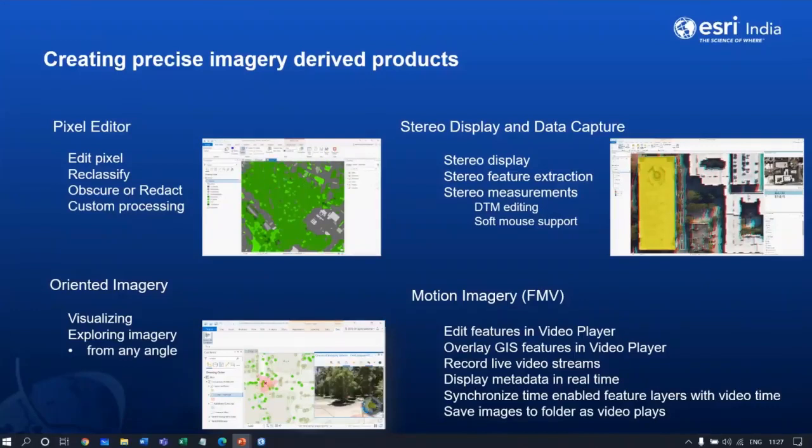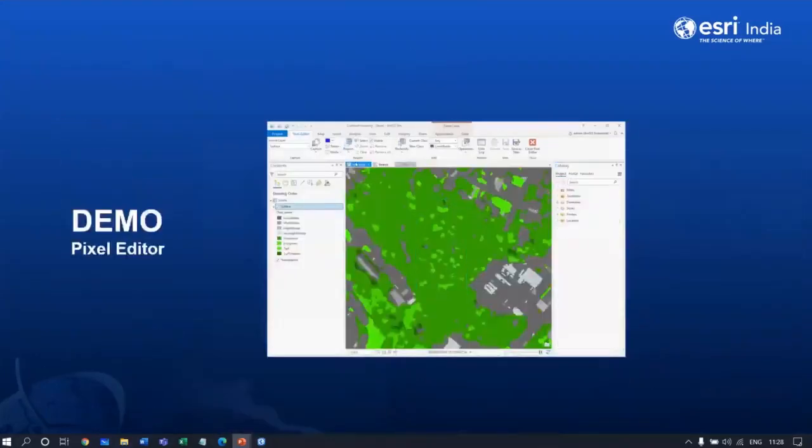And coming to the full motion video, which is available in the ArcGIS Image Analyst extension of Pro, provides the capabilities for playing the videos as well as geospatial analysis on top of a video, for the videos that are FMV compliant or those that are in MISB standards. So we will have a quick look at the pixel editor capabilities in ArcGIS Pro.